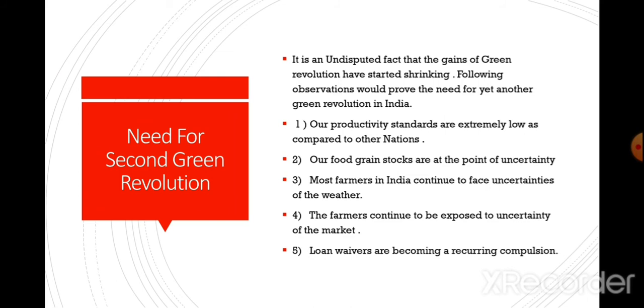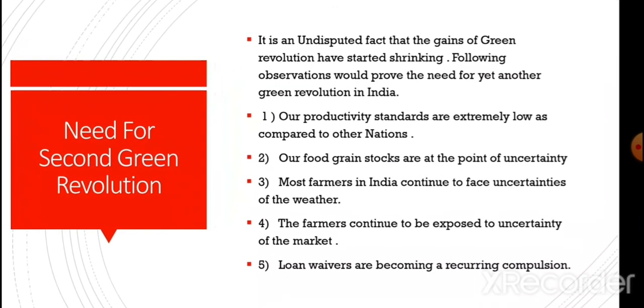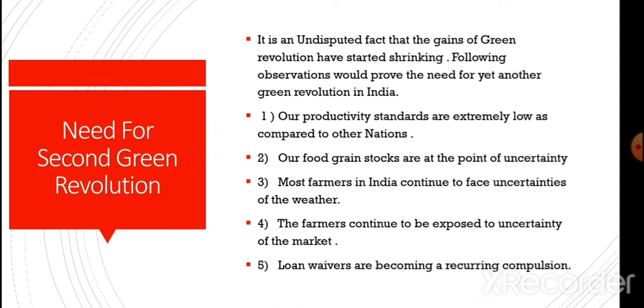Now, the need for a second green revolution. It is an undisputed fact that the gains of the green revolution have started shrinking. The following observations would prove the need for yet another green revolution in India. Our productivity standards are extremely low as compared to other nations.